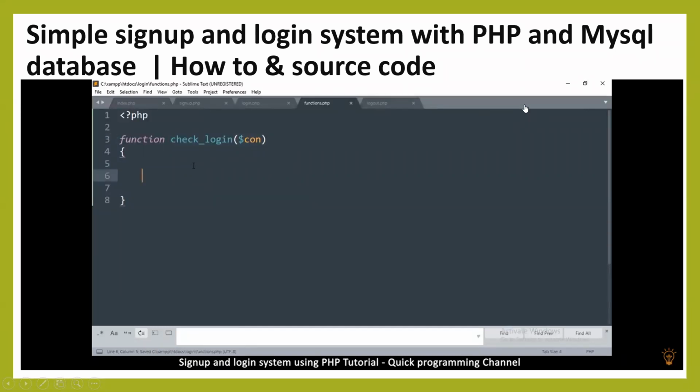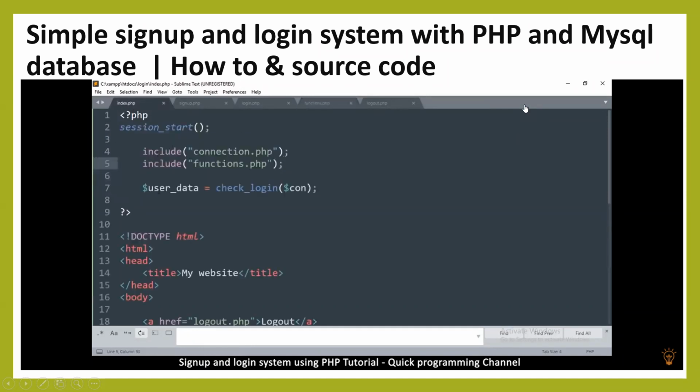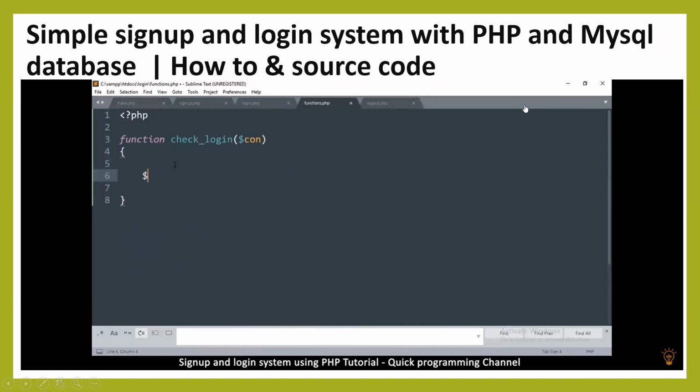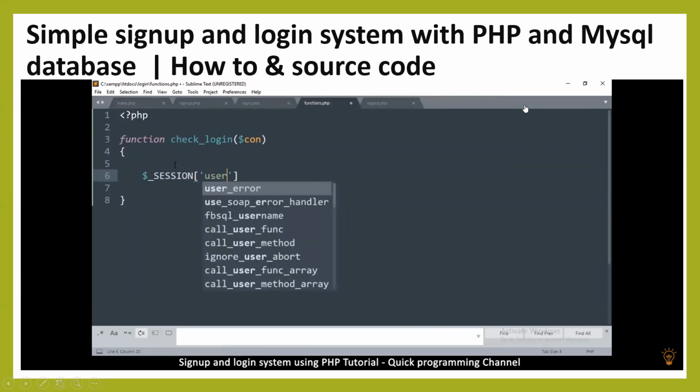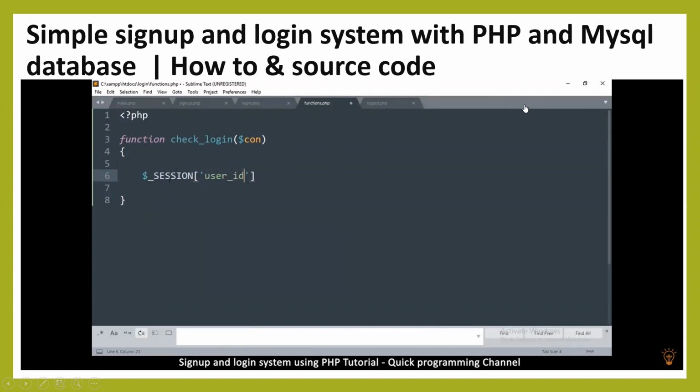Now the important thing is we're going to use session, like I said. So the first thing we do is to check if the session value is set. So let's create what session value we will be looking for, and we're going to call it user_ID. So we'll be checking if inside session there is a user ID. Okay.